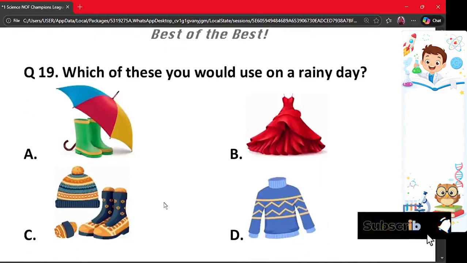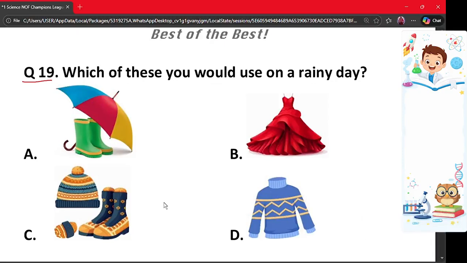Our next question is question number 19. Which of these would you use on a rainy day? Option A, we can see a boot and an umbrella. In option B, we can see a dress. Option C, we can see a hat, gloves, and boots. In option D, we can see a sweater. So, the correct answer is option A.